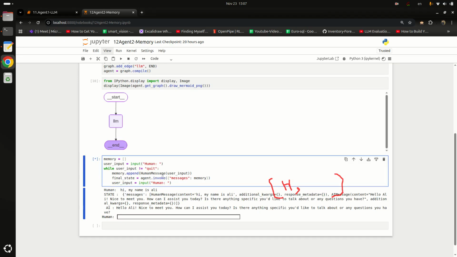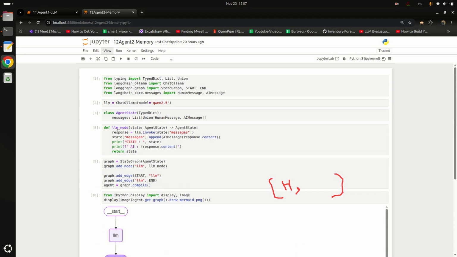So when we invoke our agent, it will come to this node. Here in state messages, there is the human message, that is, hi, my name is Ali, and we invoke the LLM. The LLM generates a response against that question, and that response we are storing in the response variable. Whatever response we get from the LLM, we extract response.content, meaning the actual response, and we wrap it into an AI message, and we append that in state messages.